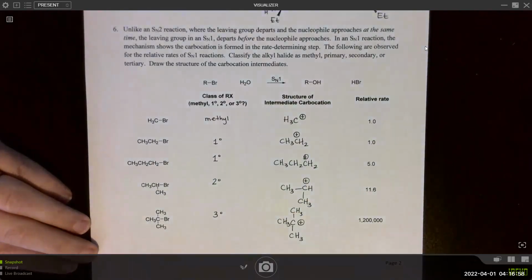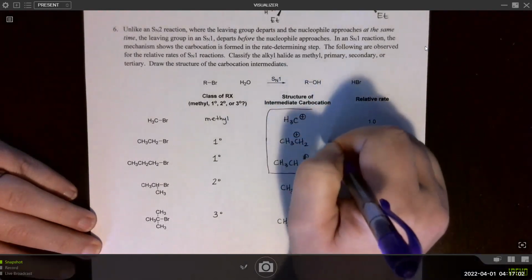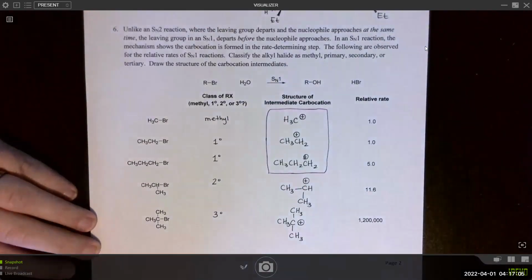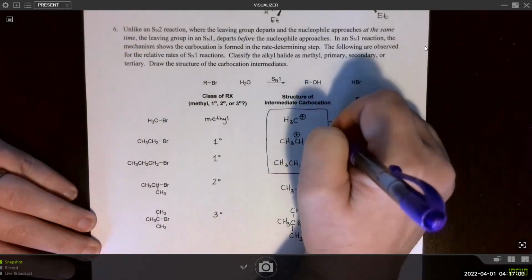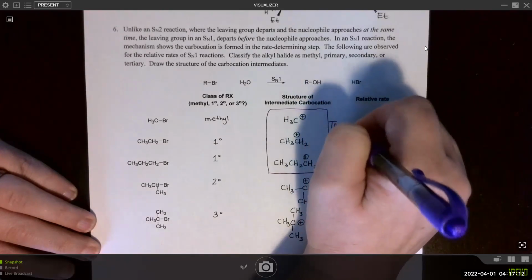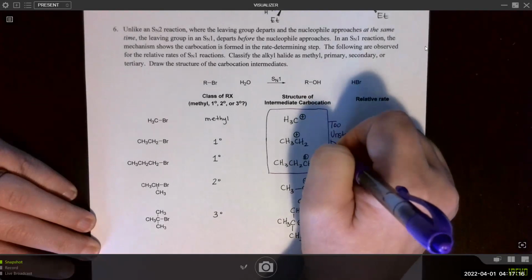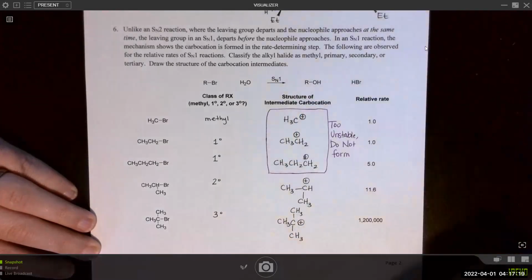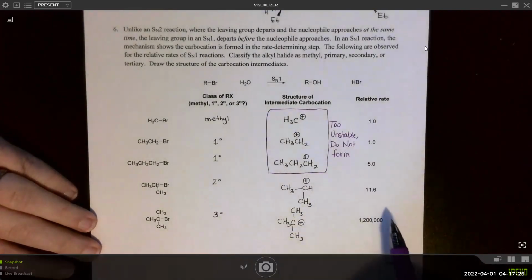Okay, and then I'm going to put a special box around those and just write "unstable, do not work." Right, so even though it has a relative rate, these do not form. This is going to be a very, very slow reaction. In reality, you might get a little product, but not much at all. Nothing worth writing home about, right?